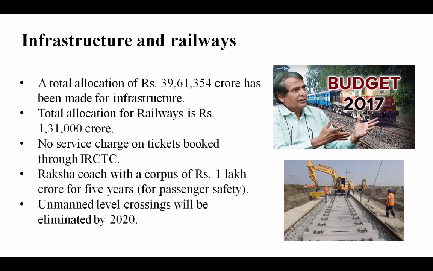Now, infrastructure and railways. A total allocation of 39,103.54 crore has been made for infrastructure.